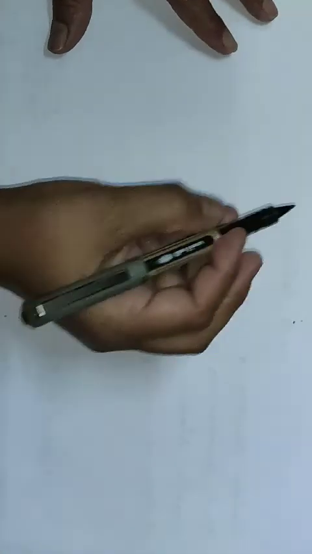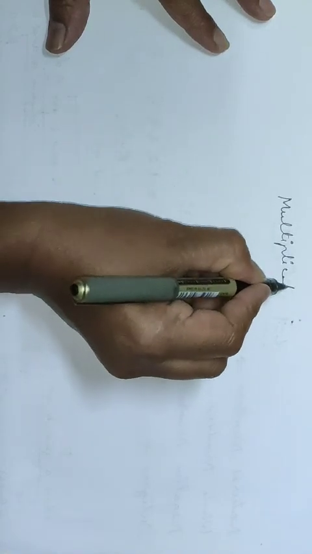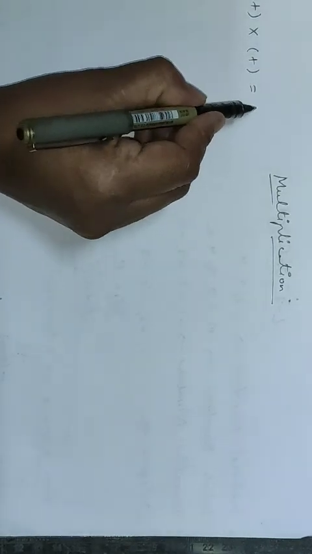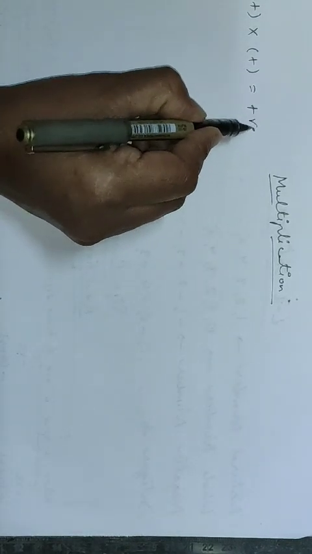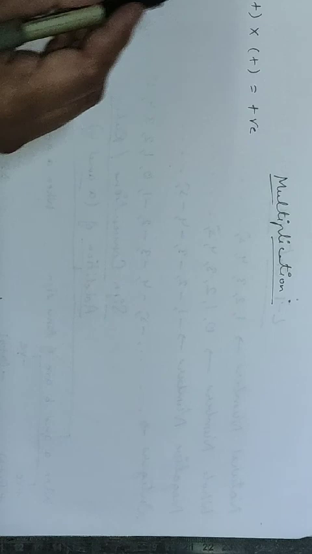Now let us talk about the sign rules in the case of multiplication of two numbers. Multiplication. Suppose we are multiplying two positive numbers. Then the sign of the product will also be positive.